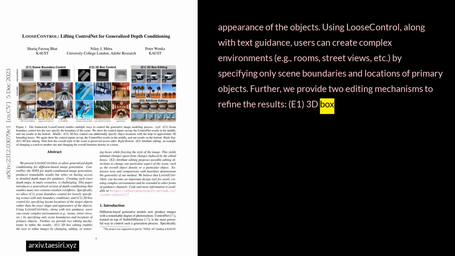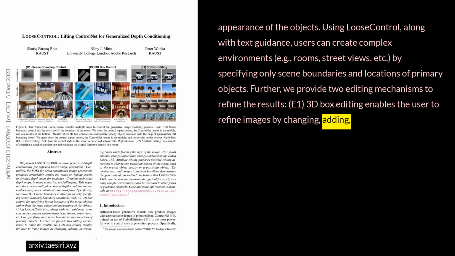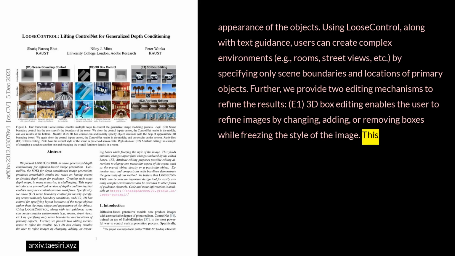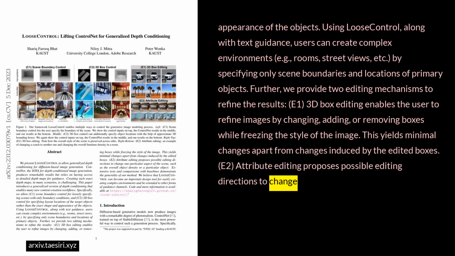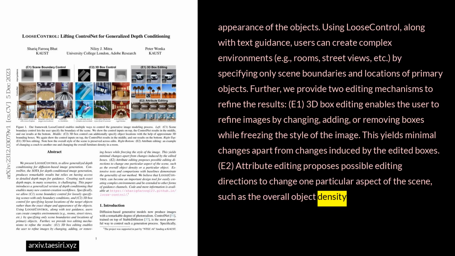E1, 3D box editing enables the user to refine images by changing, adding or removing boxes while freezing the style of the image. This yields minimal changes apart from changes induced by the edited boxes. E2, attribute editing proposes possible editing directions to change one particular aspect of the scene, such as the overall object density or a particular object.